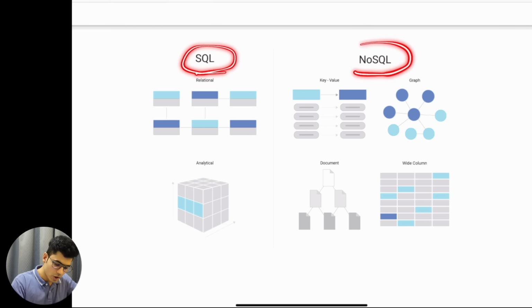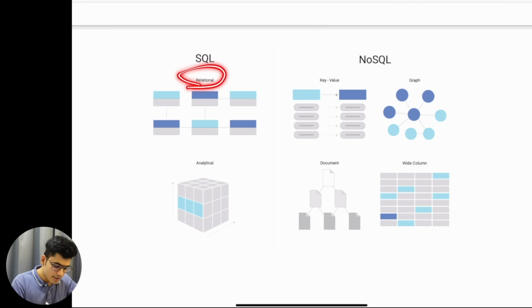Okay. After this, these are the usual comparisons that I want to talk about. SQL versus NoSQL. SQL is relational. That basically means that for the data model we talked about, all of these things are properly stored and have a relationship between them. As you can see, this table is connected to that one. The order table is connected to shipping. The shipping table is connected to the product ID. The user table is connected to the order. They have a relationship between each of them, with specific primary key and foreign key IDs. So this is called a SQL relational database.